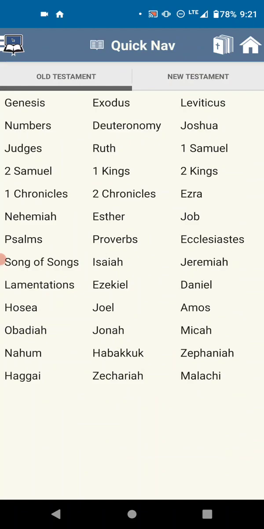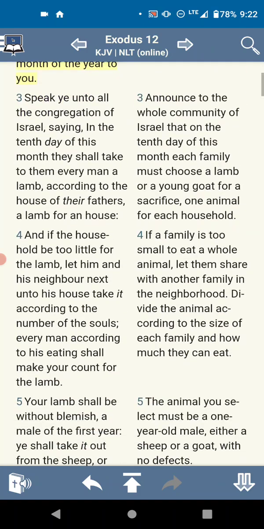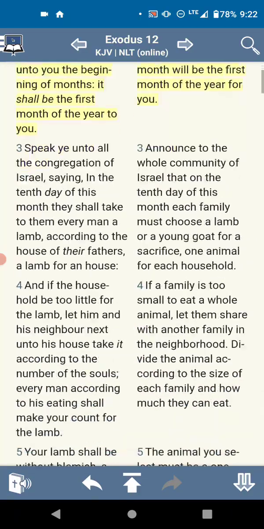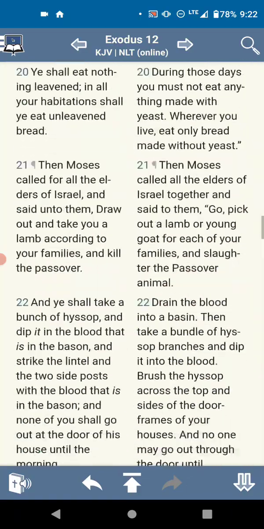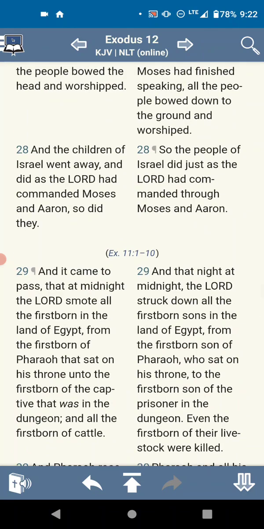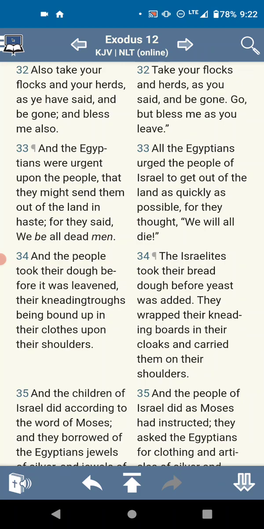Actually, I'm going to have to briefly go into it. I'll read it, but not go deep into it. So this is Exodus chapter 12, and this was when we left Egypt. This was a law that applied to us. When we left Egypt, we would have to keep the Passover or the Feast of Unleavened Bread, and there were requirements that came with it. If you were not an Israelite, you could not eat of the Passover. But if you were an Israelite, you could.